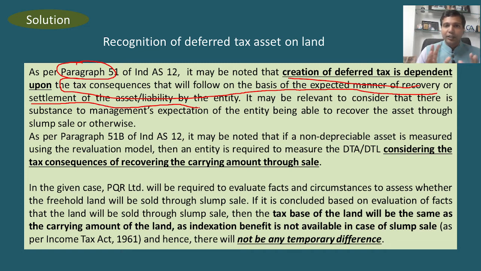The question talks about a situation where the asset may be sold through slump sale, and the information provided mentions that the company has a tendency of selling such kind of land in a slump sale. So the expected manner of recovery is by way of slump sale, and if the slump sale happens, in that case indexation benefit is not available.